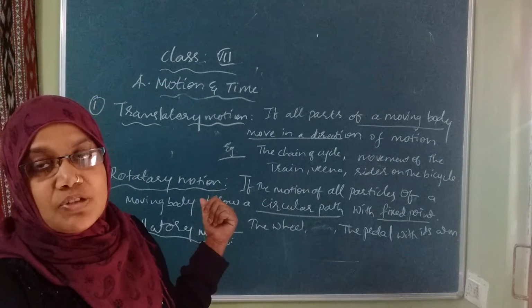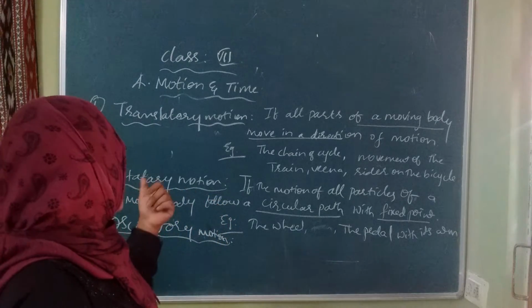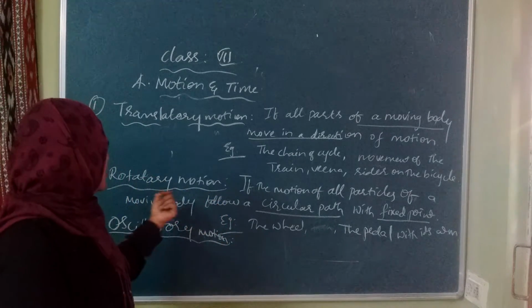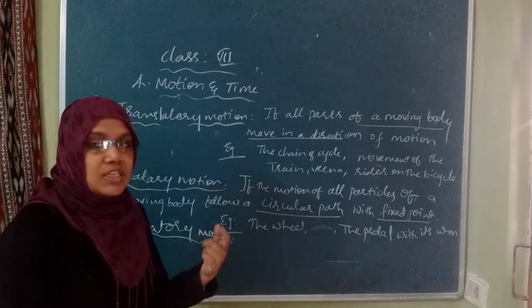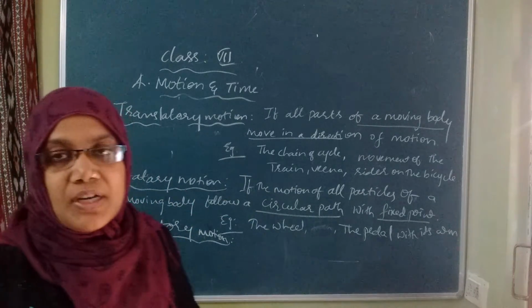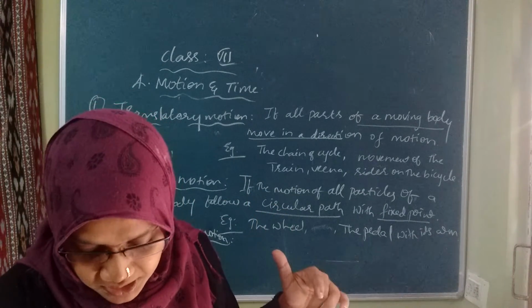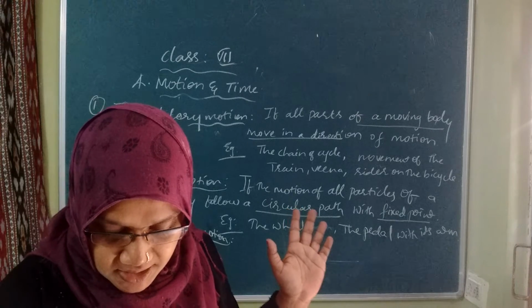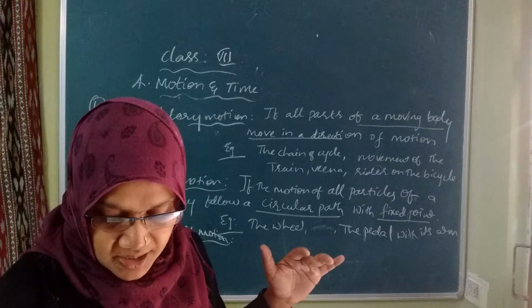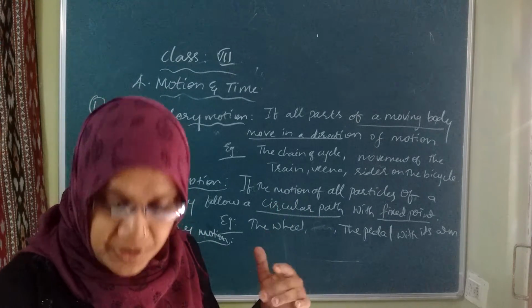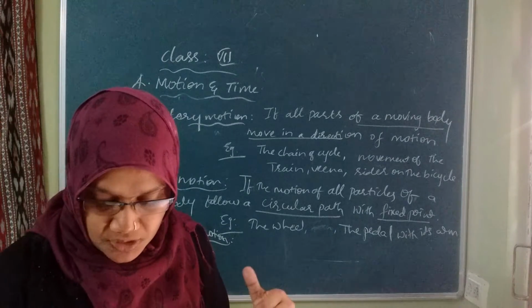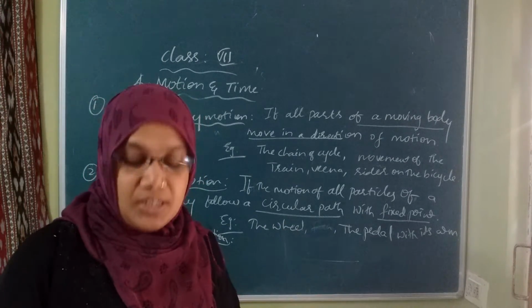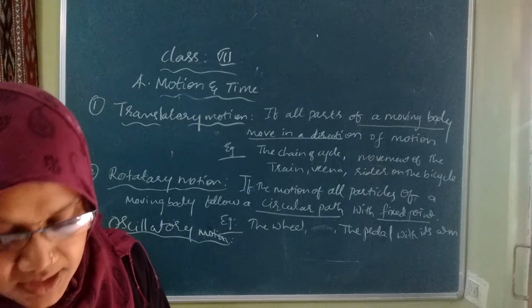Rotatory motion is where the body moves in a circular path with a fixed point. And the third one is oscillatory. Oscillatory means to and fro. The motion of the body about a fixed point is known as oscillatory motion.